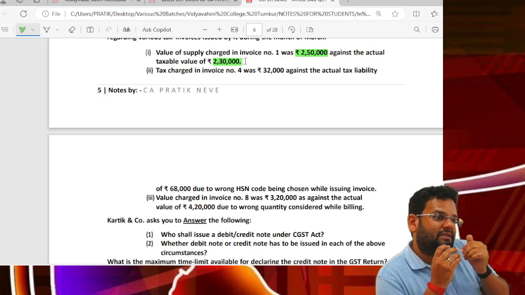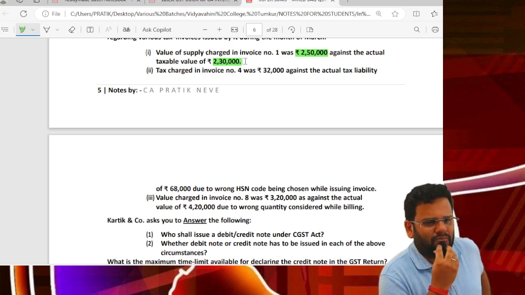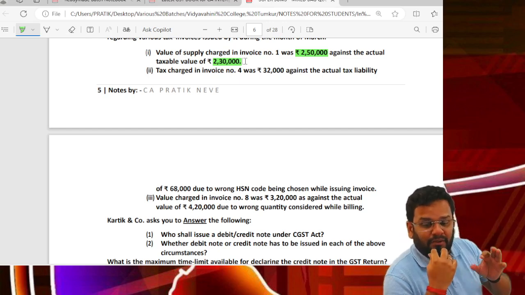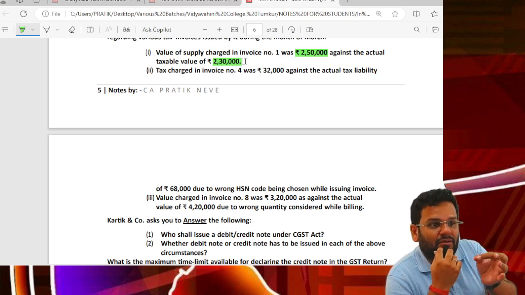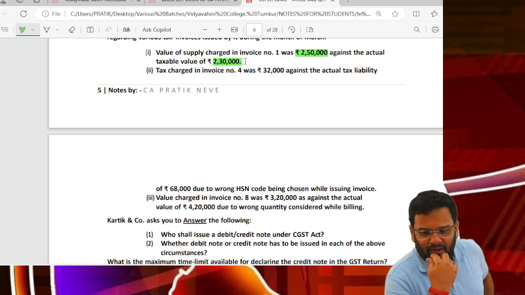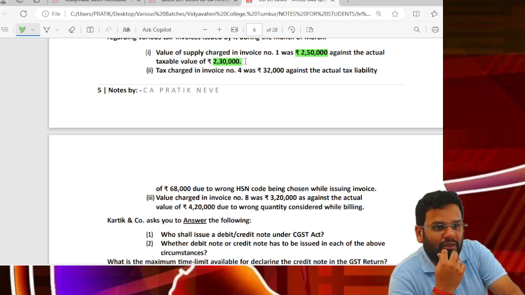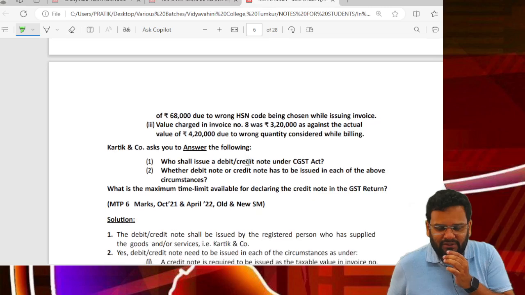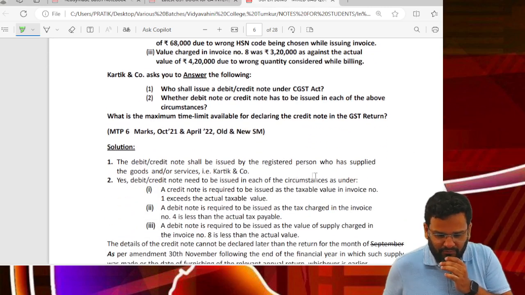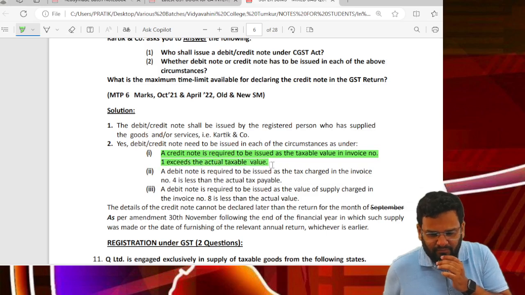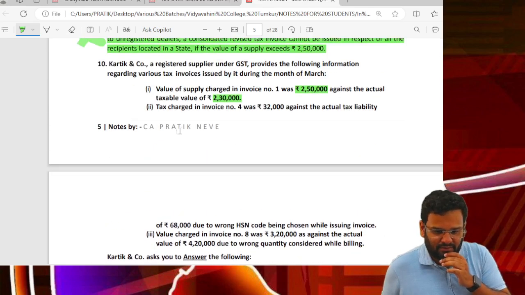So you have to increase the value or decrease the value. Think properly. Value of supply charged in invoice is 2.5 lakhs, against actual should have been 2,30,000. So you have to decrease the value by 20,000. Issuing what document will you decrease the value? Yes. See this. In first, credit note is required to be issued. Agreed? Please understand. Don't make unnecessary mistakes.